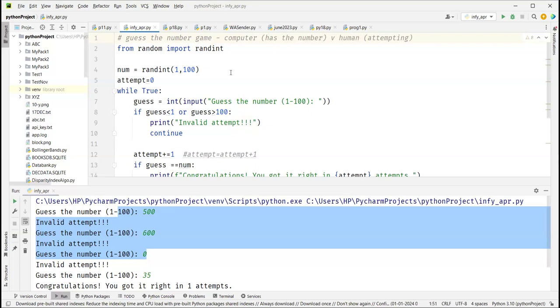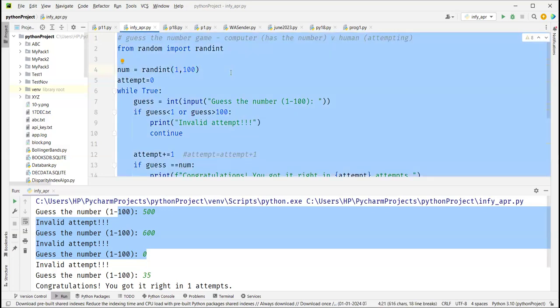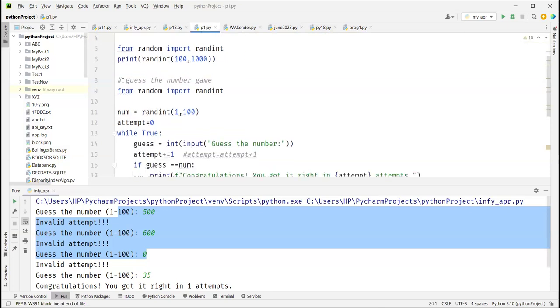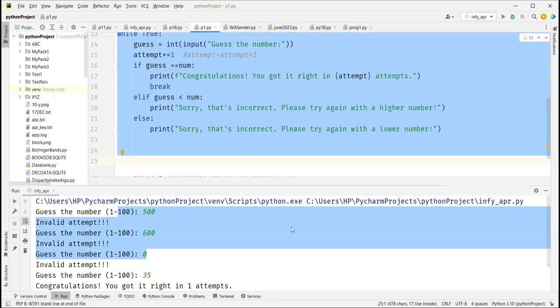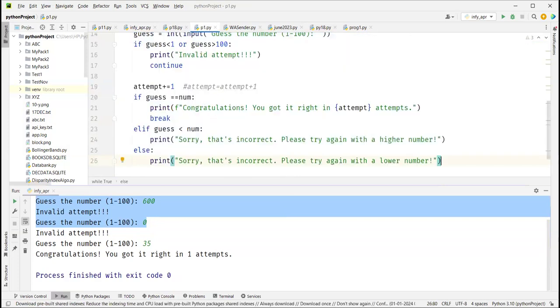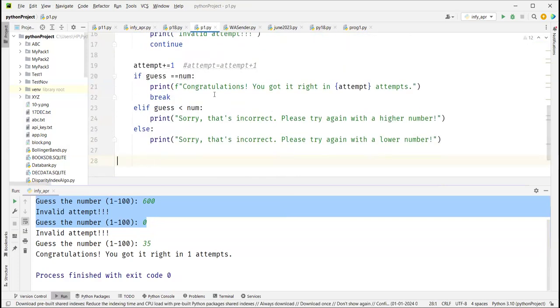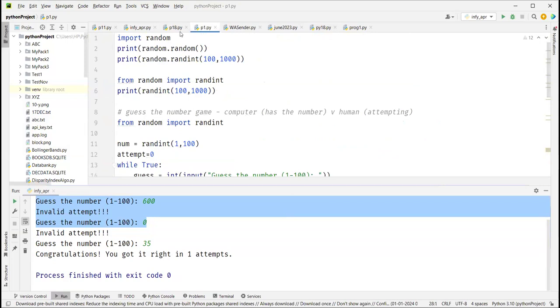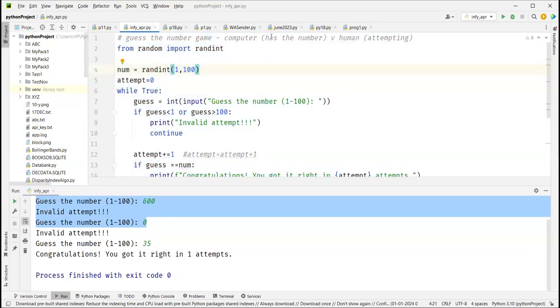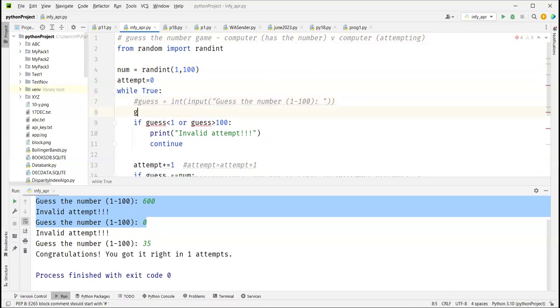Now, can we change it to make computer play against computer? So I will move this here. Right now it is computer versus human, this is what we are saying. Now, can we make it computer versus computer? So computer should also think. This is where we are thinking, right? So instead of guess equal to int of input, I will say guess equal to randint.